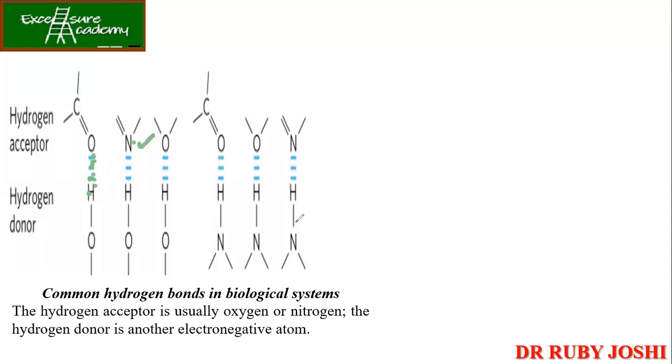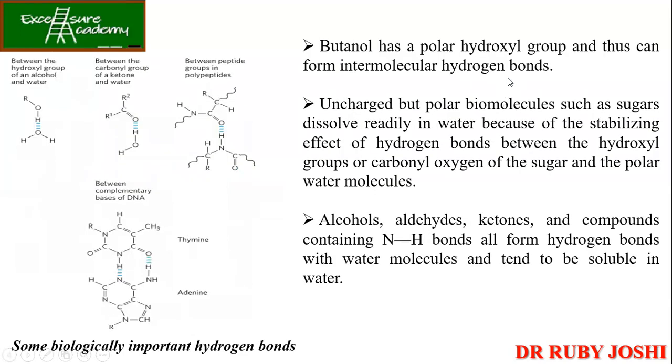So different forms are there. Now if you have an NH group, like an amine group, it can also form bonds with the carboxyl group or the keto group, and with another amine group also, or an amide group. So butanol has a polar hydroxyl group and thus can form intermolecular hydrogen bonds. Why? Because it has the OH group.